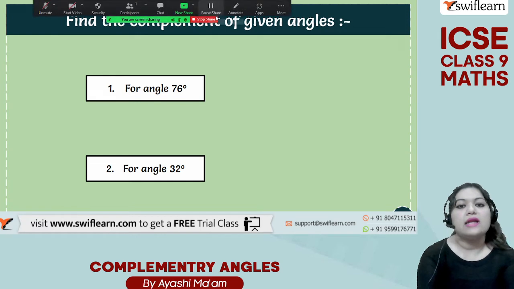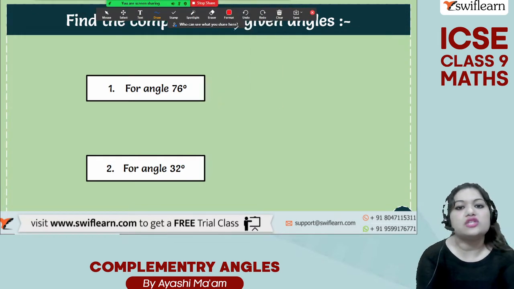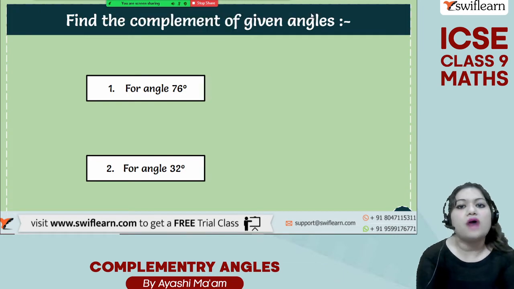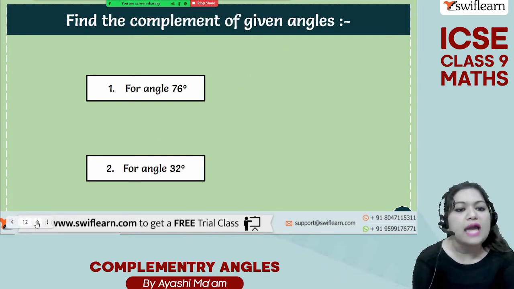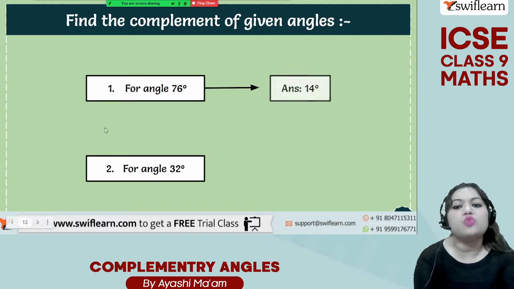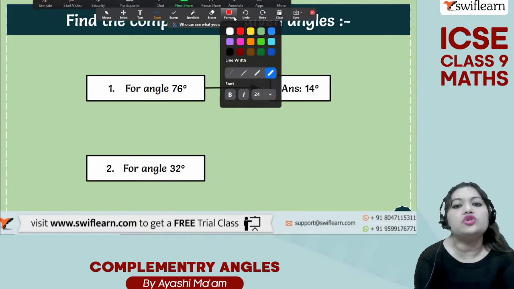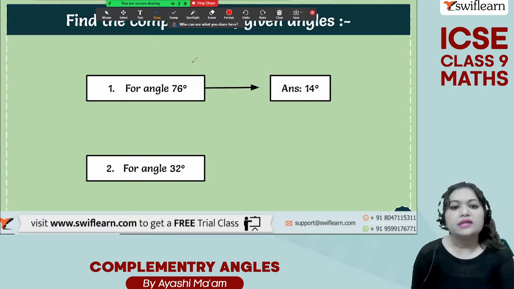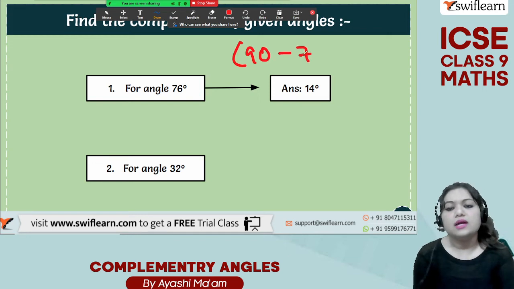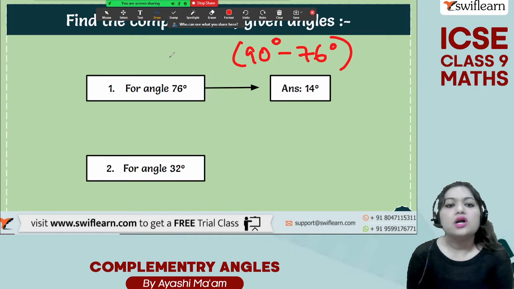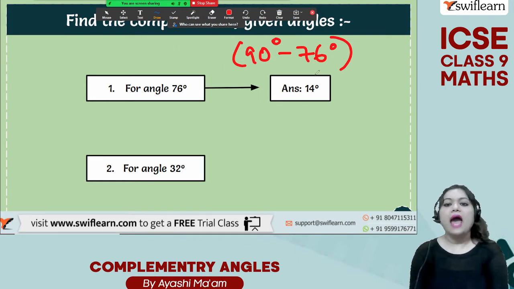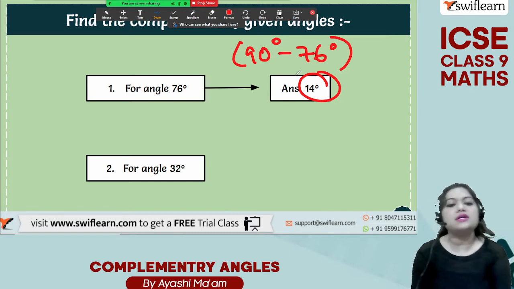All right, now this is a very basic question that you have to find out the complement of these angles. So how you can find out the complement of these angles? For angle 76, what will be the complement? You simply need to do what? 90 minus 76. 90 degree minus 76 degree is going to give you the complement of 76 degree, and 90 minus 76 degree is 14 degree. Therefore this is your answer.